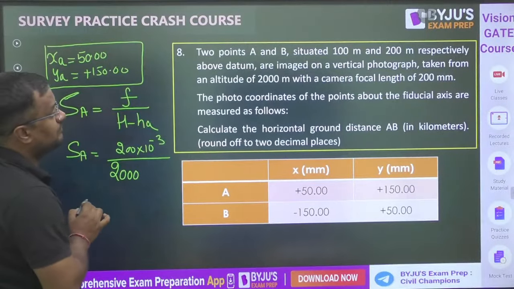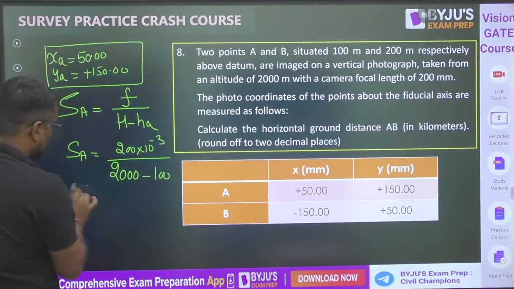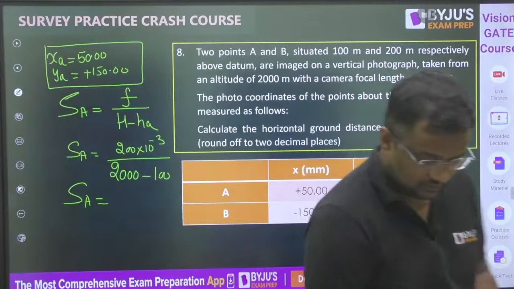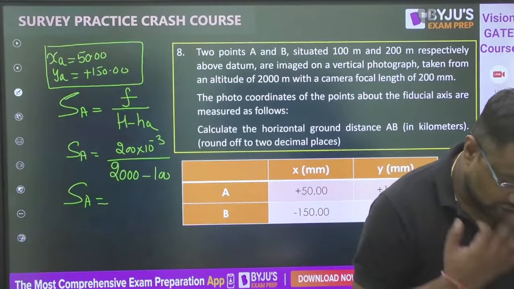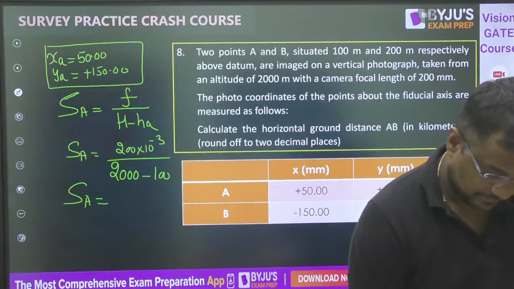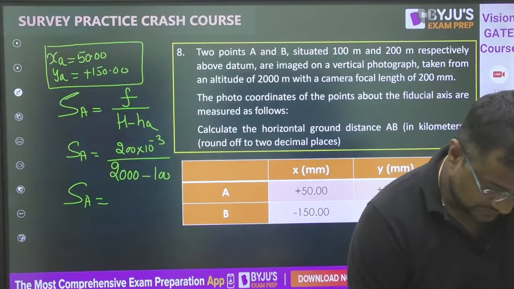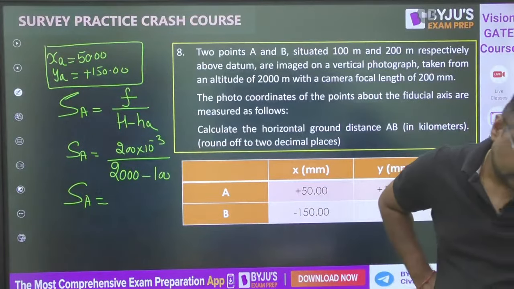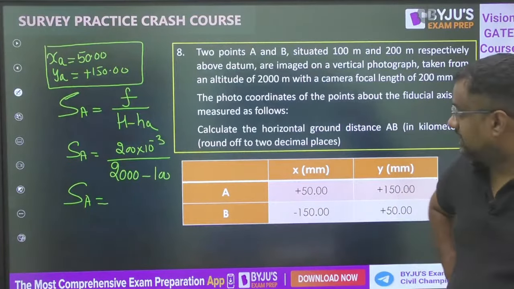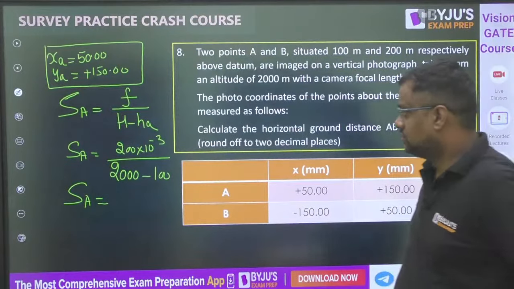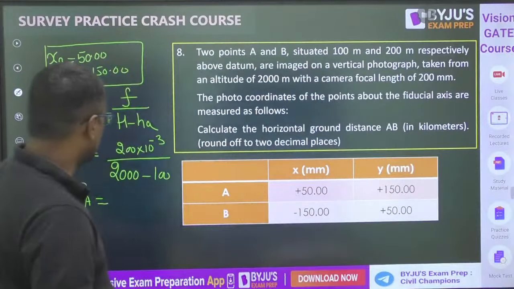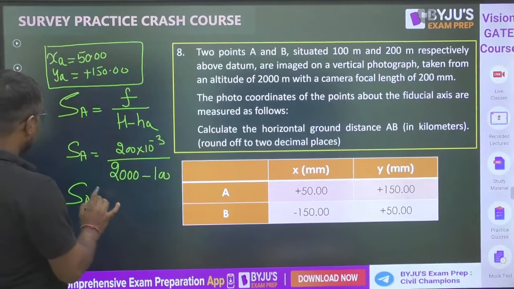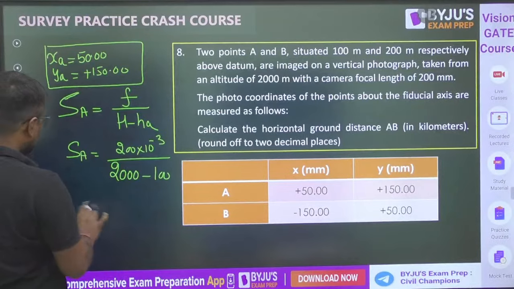What is the elevation of a point? 100. What is the scale of a point? Whatever you are getting as the value of scale of a, this is the scale of a. Leave this. Now what is the xa?